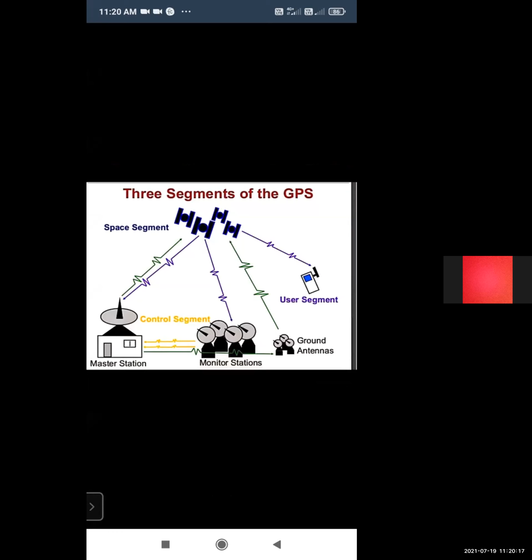The space segment is only satellites. And the user, so we are the user, either with a computer or a mobile. GPS is used with a computer or mobile.